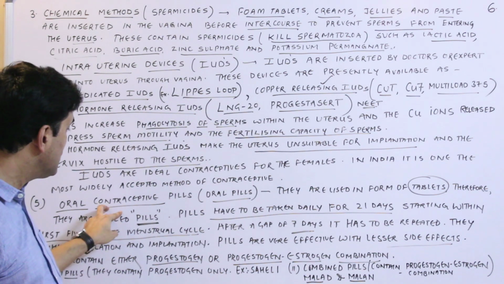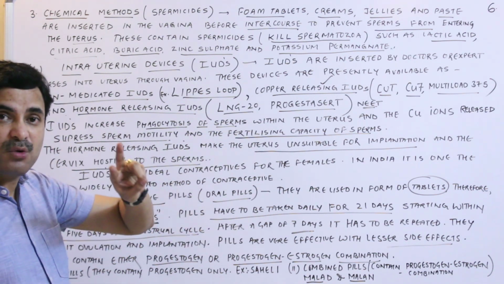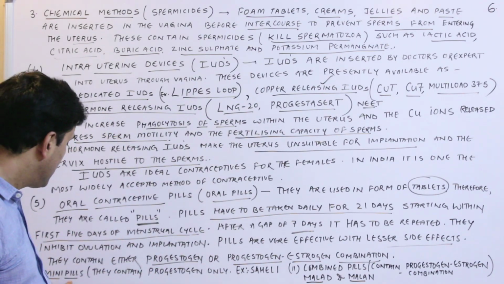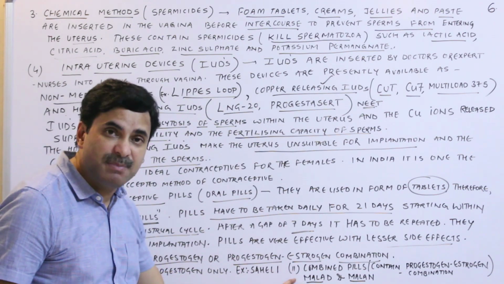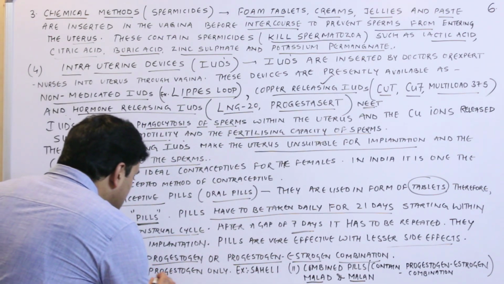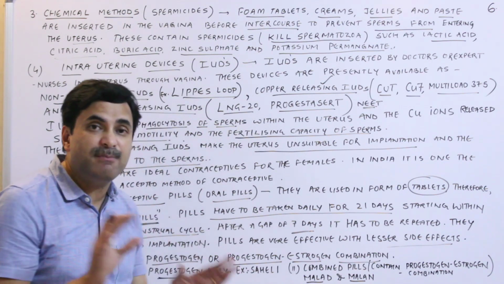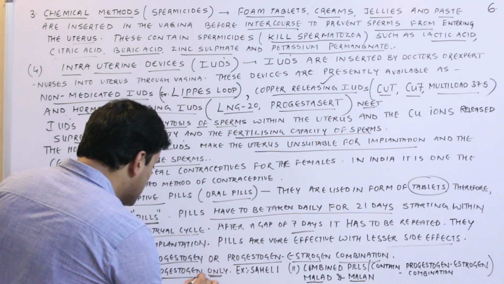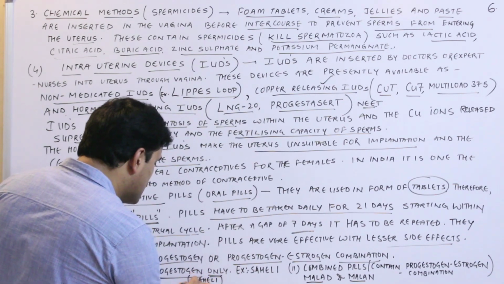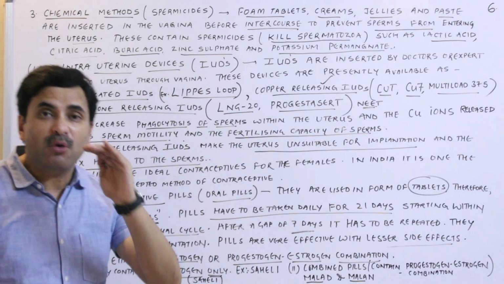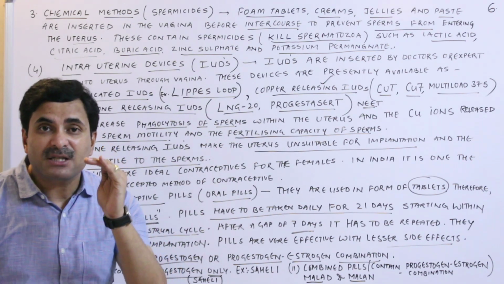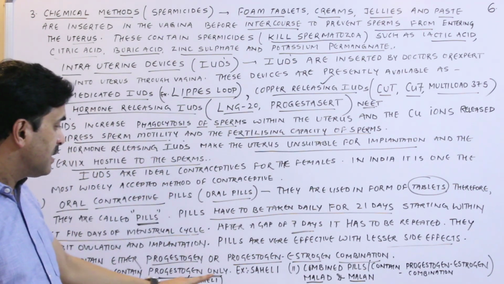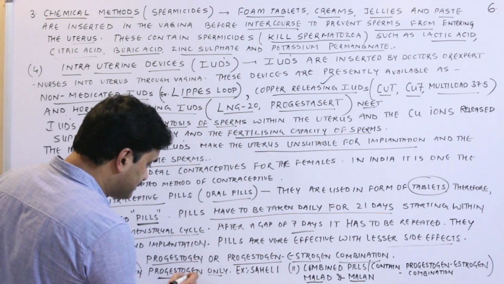And remember this thing, that these oral contraceptive pills may be found in two forms. One is the mini pill and another is the combined pill. Mini pills contain only progestogen. And the best example of these mini pills is Saheli. As you know very well, this is a once a week pill, and it is a non-steroidal preparation and was prepared by Central Drug Research Institute, CDRI, Lucknow. Alright, so here it is written, Saheli.